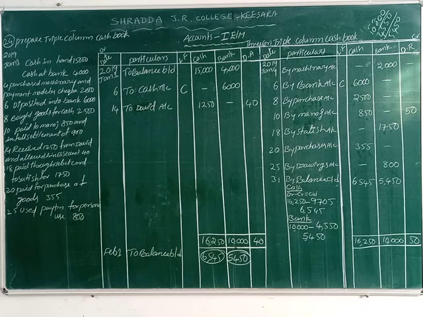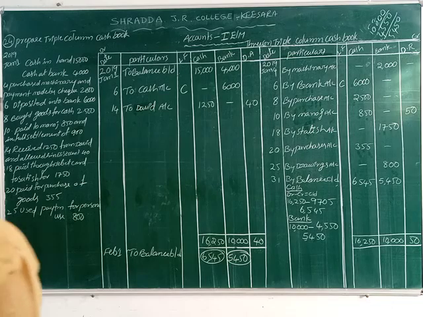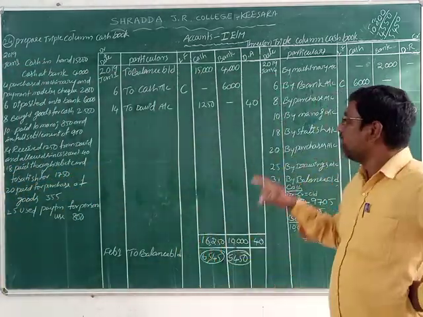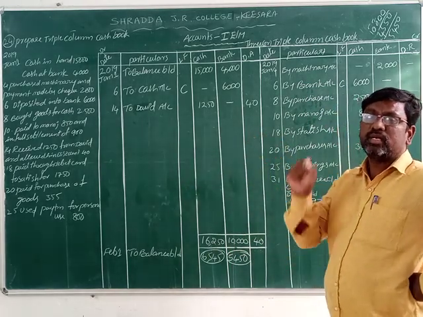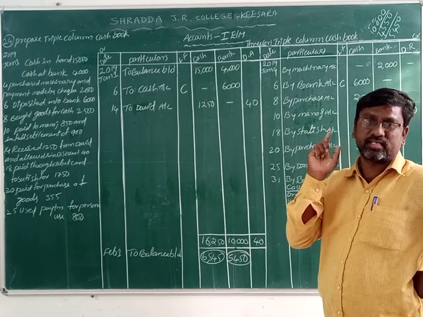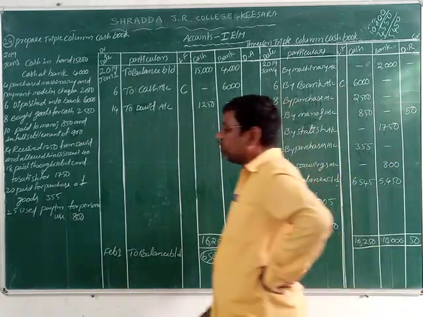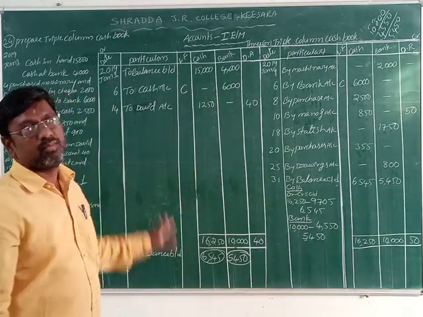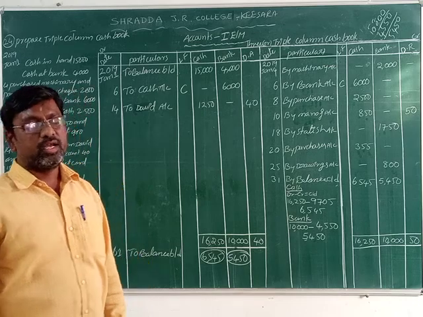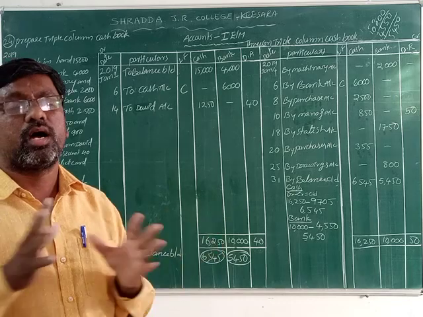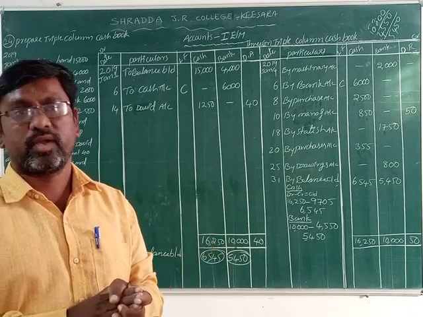So this is the three-column or triple-column cash book. A hundred percent it will come in the final examination. A 10-mark question from the three-column or triple-column cash book. Students, this is the cash book chapter. I am just revising this problem for you. Each and every student should practice more and more. You will get good marks.